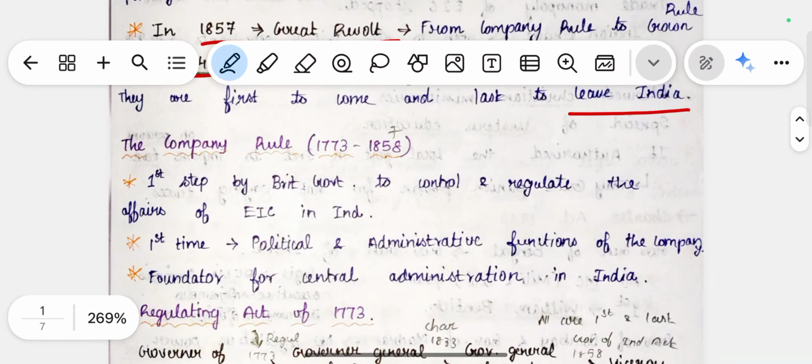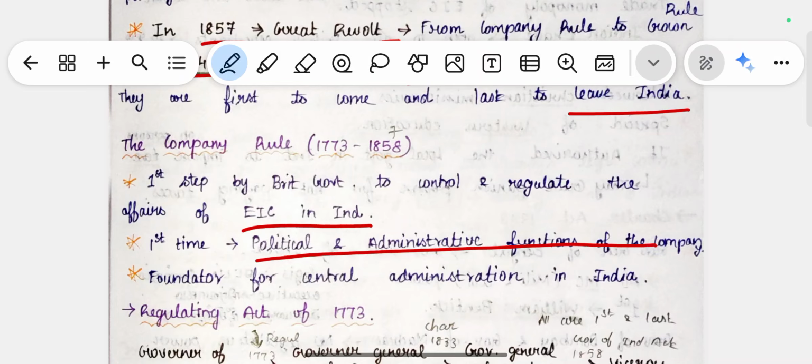The first thing during company rule was that the British government took control and regulated the affairs of the East India Company in India. Before that, the East India Company only did trading functions. From the company rule onwards, the British always kept an eye over the East India Company. For the first time, the political administrative functions of the company were involved. Later this provided a foundation for the central administration of India.